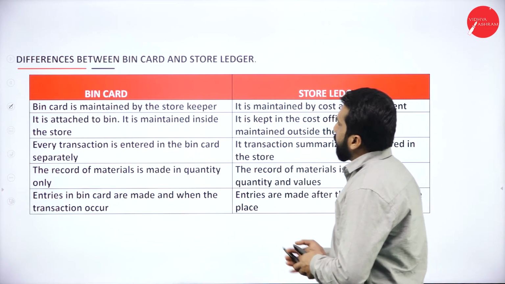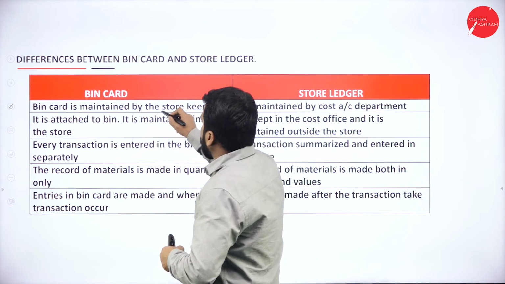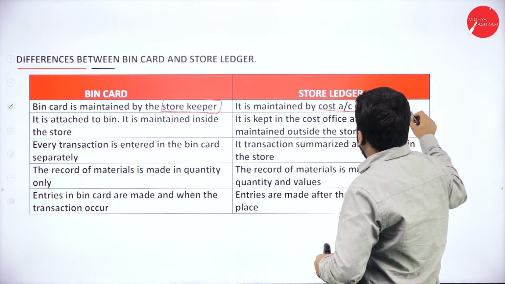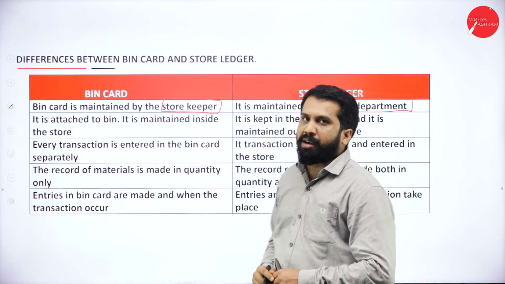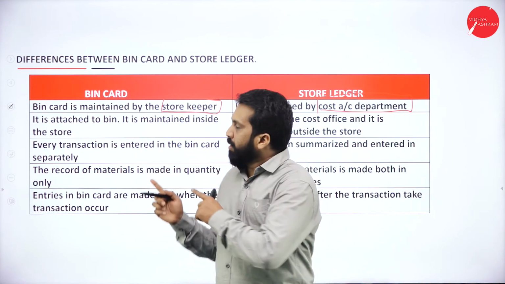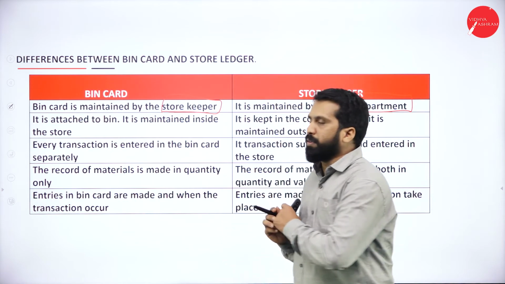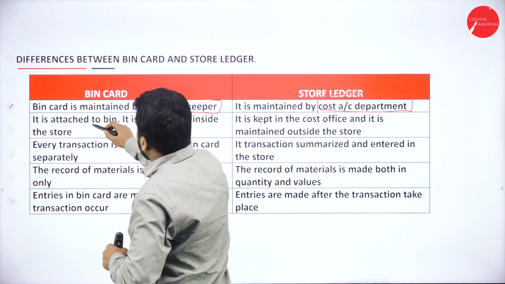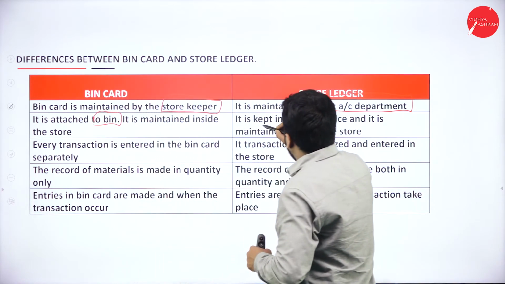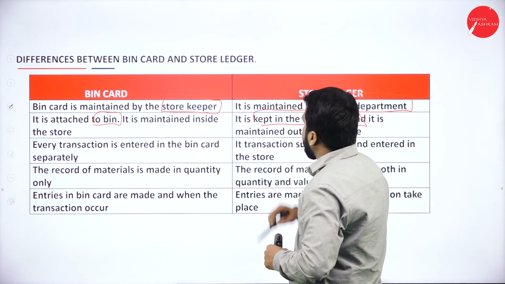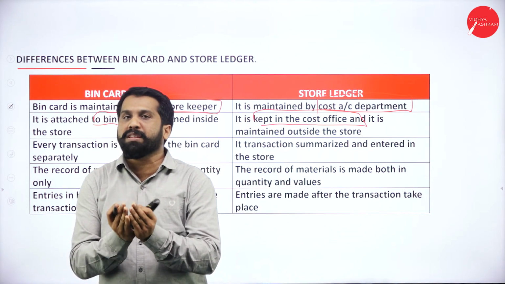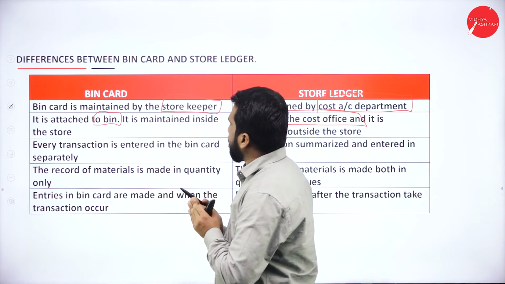Now, bin card is maintained by the storekeeper. The store ledger is maintained by the cost accounting department. So it is maintained by whom? This is the storekeeper and this one is the cost accountant. Second, the bin card is attached to the bin, but the ledger is kept in the cost office. As I told you, there is no bin, there is no card, there is a separate book that has to be maintained.